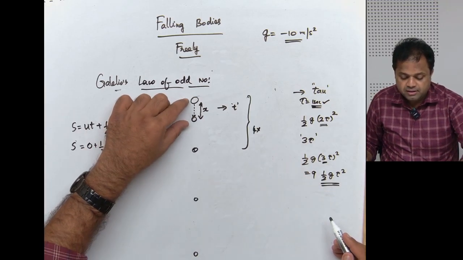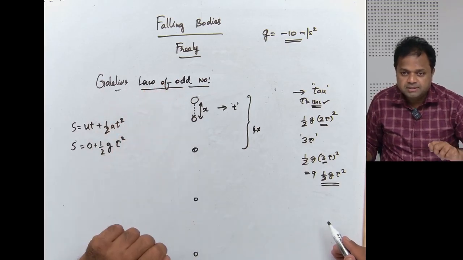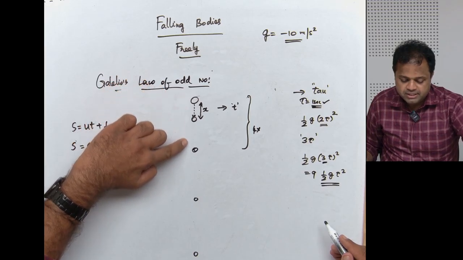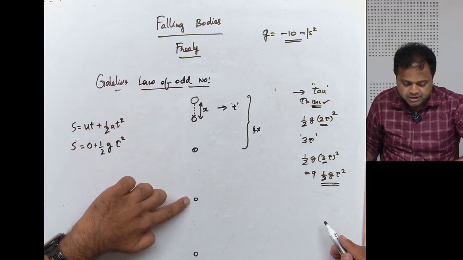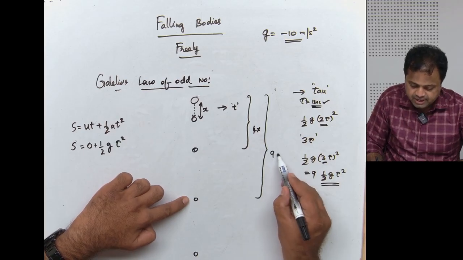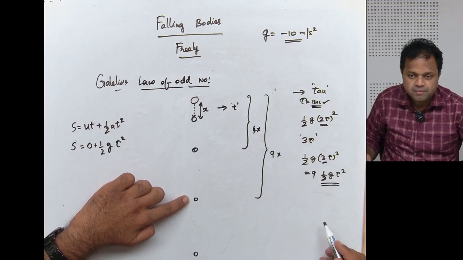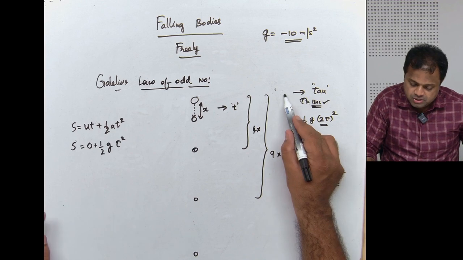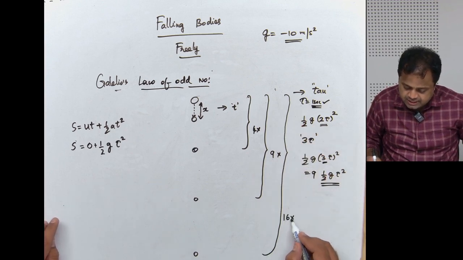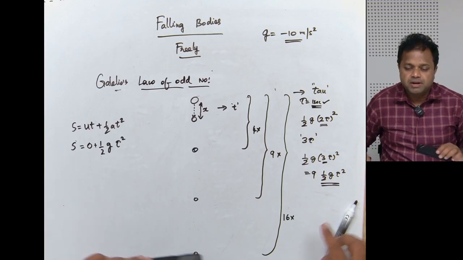If this is 1 second, the body reaches here. At 2 seconds, it will be here. At 3 seconds, it would be here. And how much would that distance be? 9x. Correct? How much would this distance be at the end of 4 seconds? 16x. Are you following what I'm trying to do here?